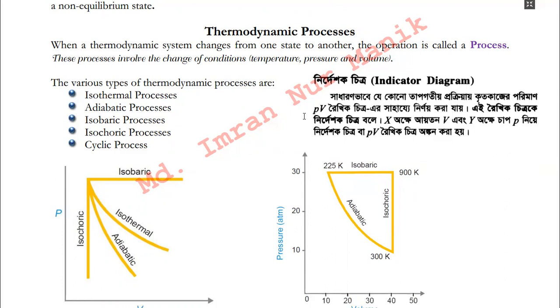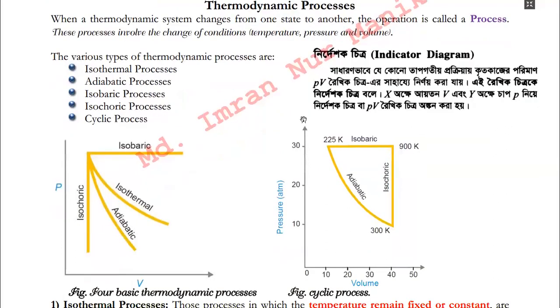Now, there are basically 5 types of thermodynamic process that can take place whenever one state is converted into another state. And these processes are isothermal process, adiabatic process, isobaric process, isochoric process, and cyclic process. Iso means same, and you know that thermal means heat energy. Isothermal means there is no change in temperature.